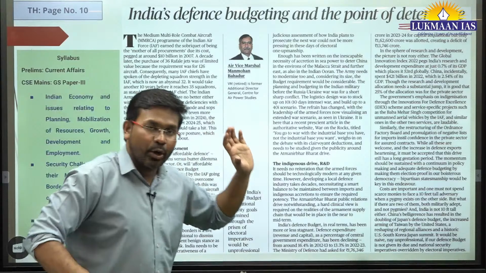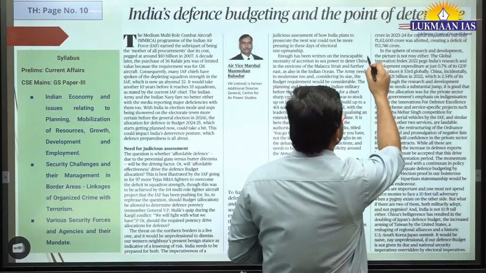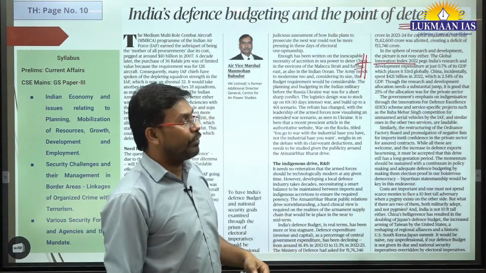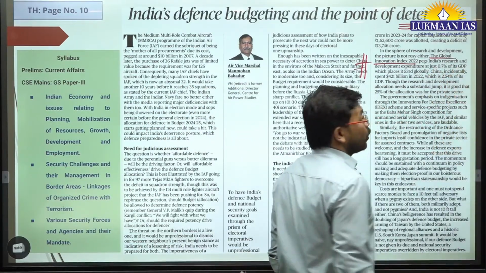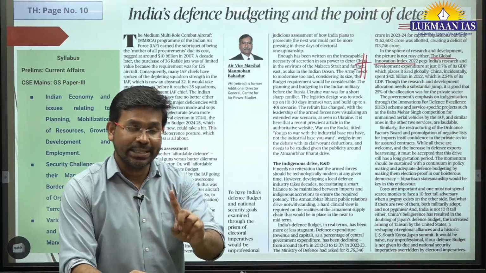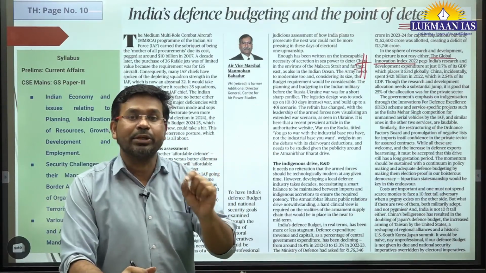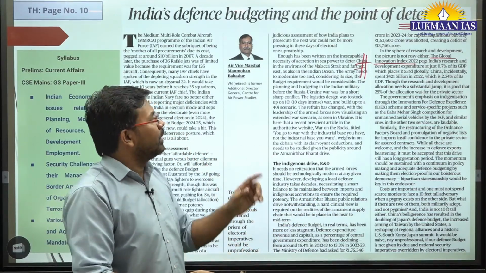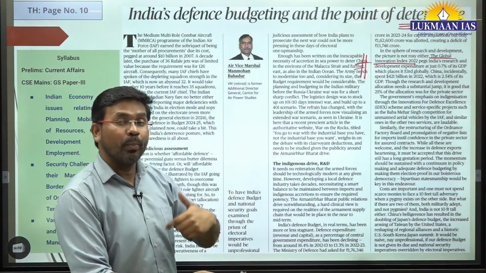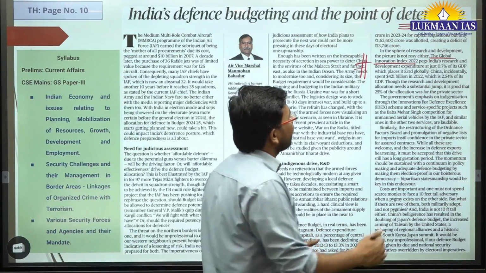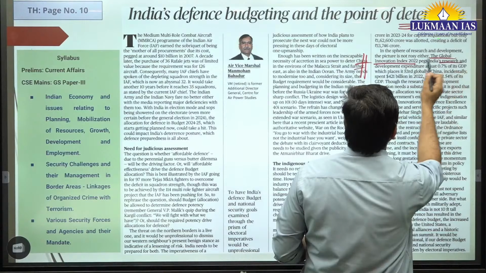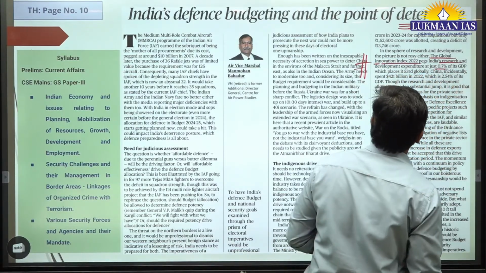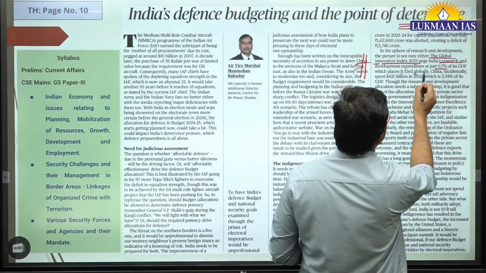In this article, the author is pointing out some indexes. One of them is the Global Innovation Index of 2022. It says that India allocates about 0.7% of its GDP towards research and development expenditure, which is very, very low and places it 53rd globally.